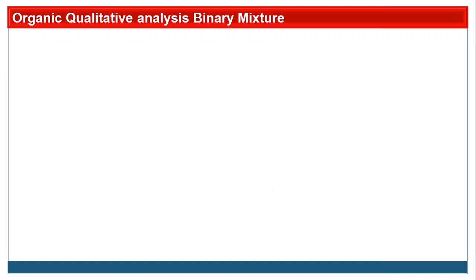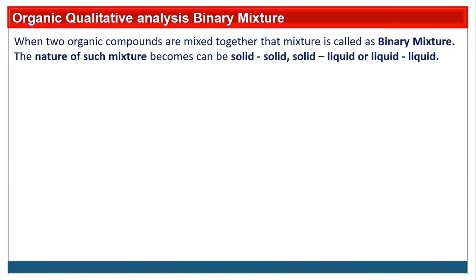Now we'll see the organic qualitative analysis of binary mixture. If a mixture of two organic compounds is there, that is called a binary mixture. If a mixture of three organic compounds is there, then that is called a ternary mixture. And a single organic compound, that is okay. In our syllabus, it is the organic qualitative analysis of the binary mixture. So when two organic compounds are mixed together, that mixture is called a binary mixture.